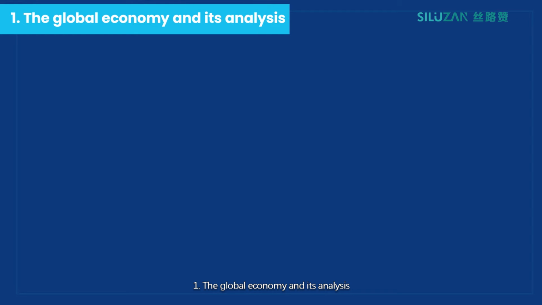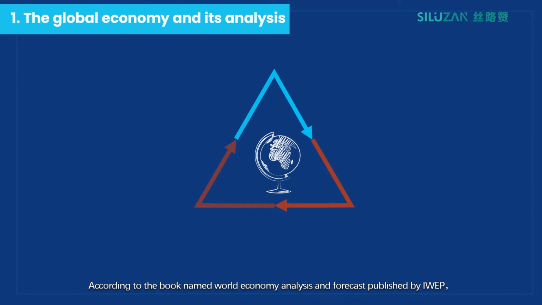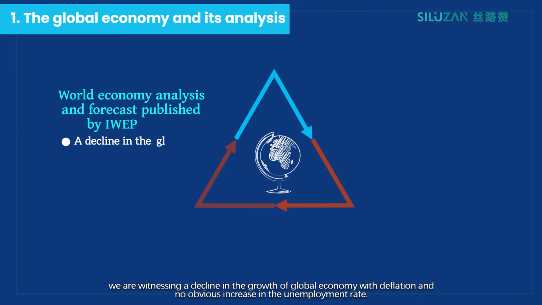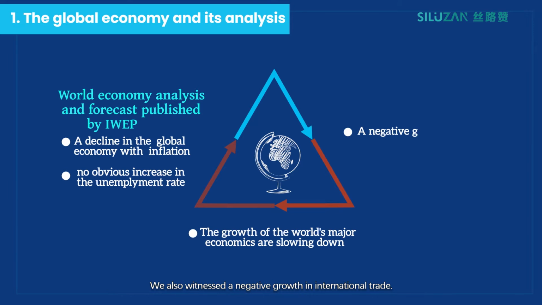Number 1. The global economy and its analysis. According to a book named World Economy Analysis and Forecast published by IWEP, we are witnessing a decline in the growth of the global economy with deflation and no obvious increase in the unemployment rate. We also witnessed a negative growth in international trade.